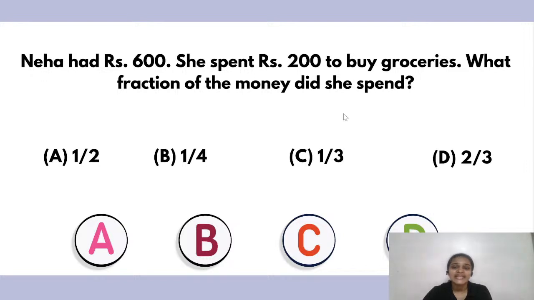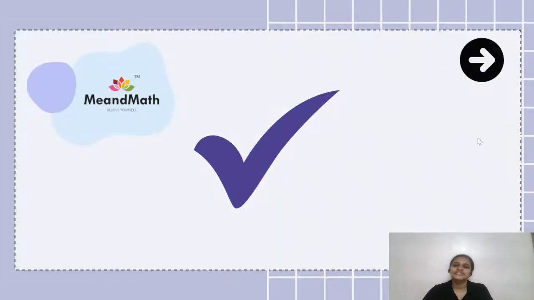So how did we get C? They have said that she had 600 rupees, out of which she spent 200 rupees. So we have to calculate 200 out of 600, which when we divide, we get 1/3. So the correct answer is C. Yay, whoever said C, congratulations. Though it took you a while to understand, not a problem. Still, you all got the correct answer.